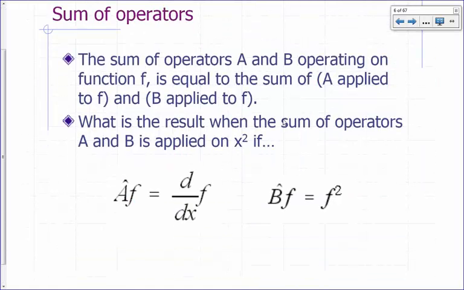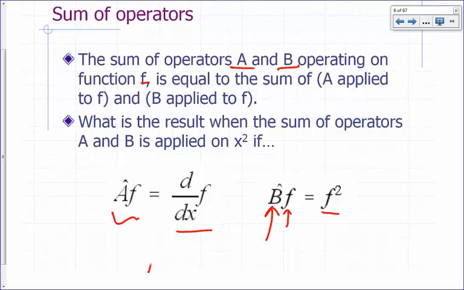Let's talk about the sum of two operators. Let's say operators A and B operate on a function. What would happen? Let's say A operating on f takes the derivative of f, and operator B, if you apply that on function f, you get back the square of f, just for an example.